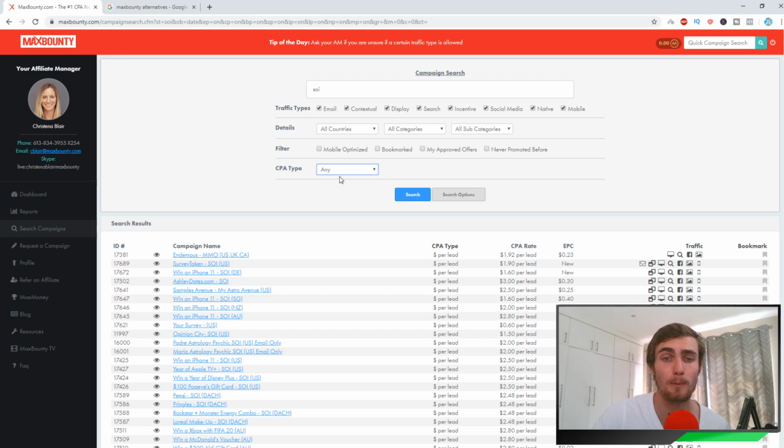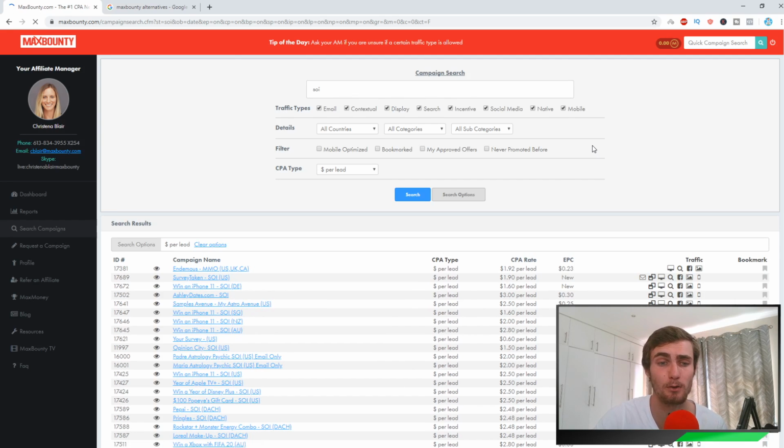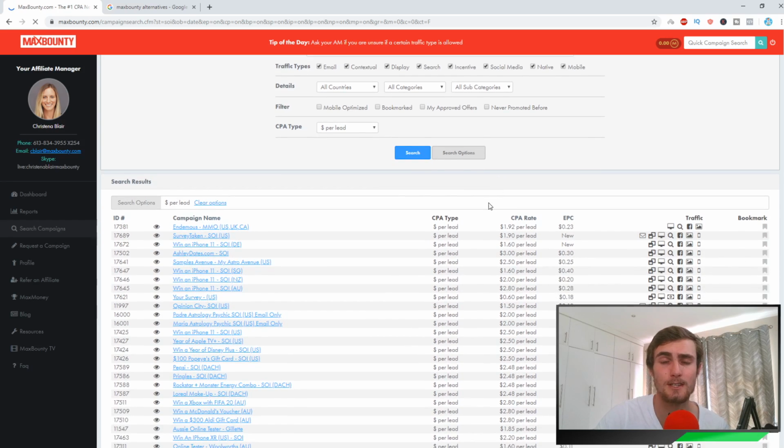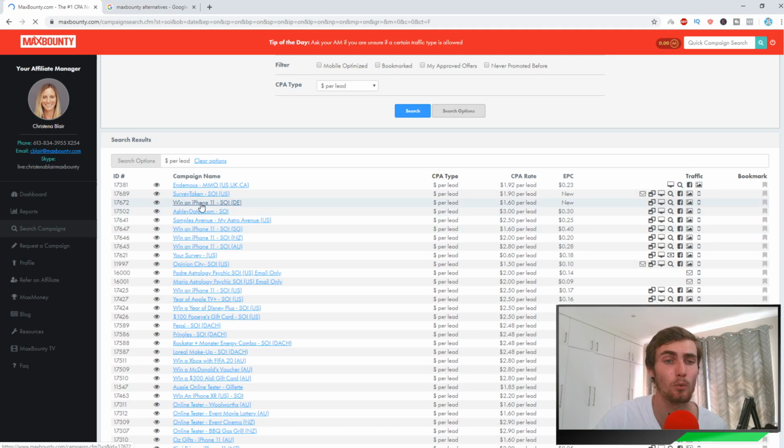I'm going to click on search options and select my CPA type as dollar per lead, meaning the best pay per lead. I like to filter by that, and you can see a whole bunch of offers. You can see win an iPhone 11. If somebody signs up with their email on this page, they will enter a lucky draw where they can win an iPhone 11, but for every person that you send to that website who signs up with their email, you're going to earn $1.60 per lead.